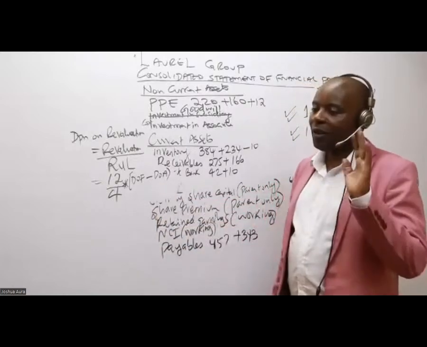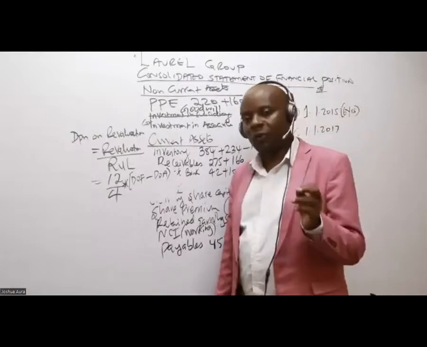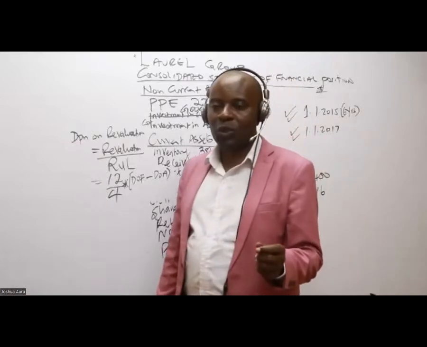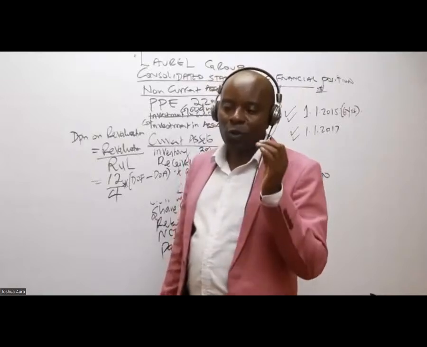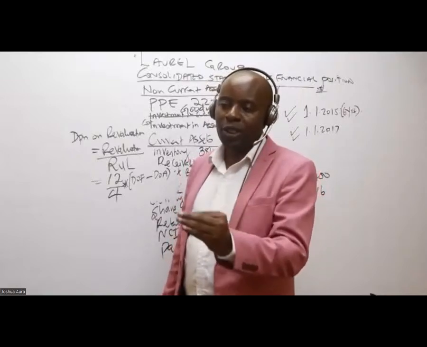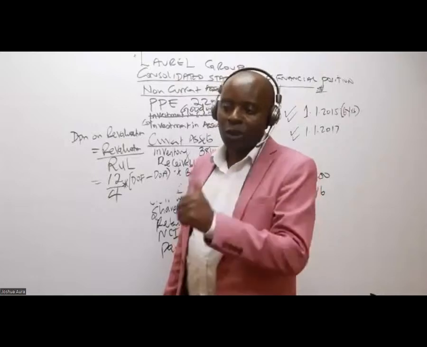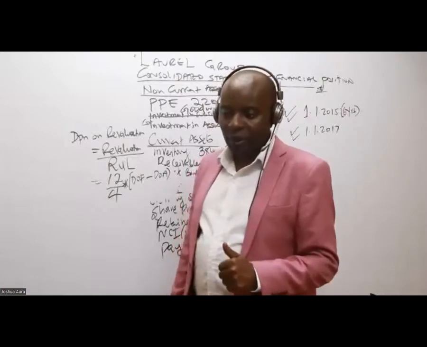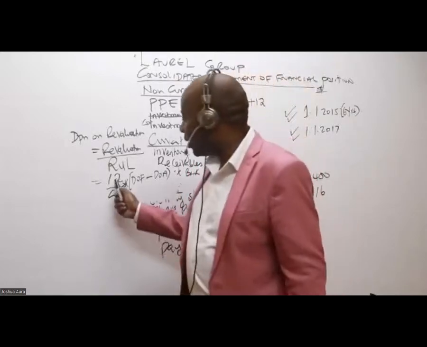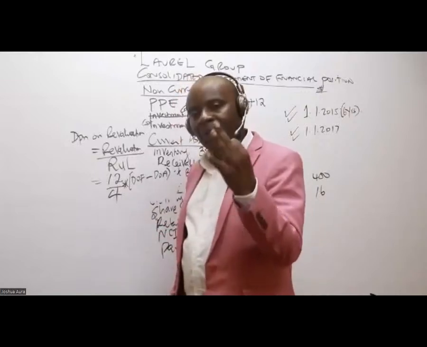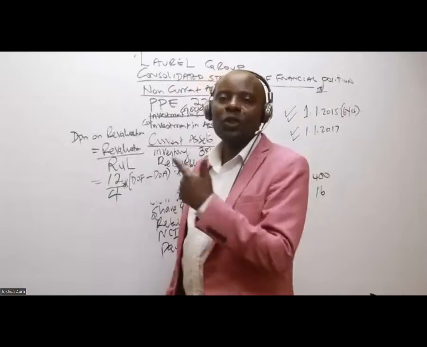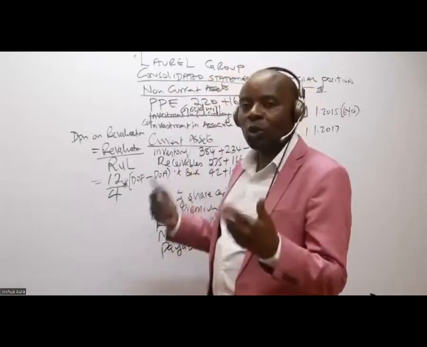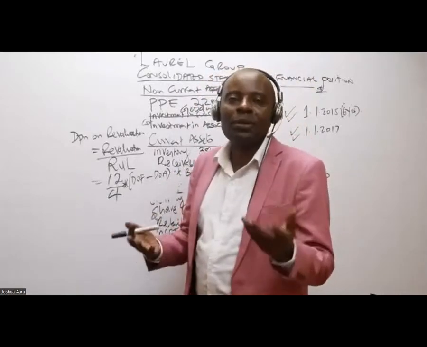DOF, for the students that have never been taught before, stands for the date of the financial statements. DOA stands for date of acquisition, the date when we acquire the subsidiary. This 12 over 4 will give me 3. I'm depreciating 3 for each year. But they want cumulative, so I want to know how many years I stayed with this subsidiary.